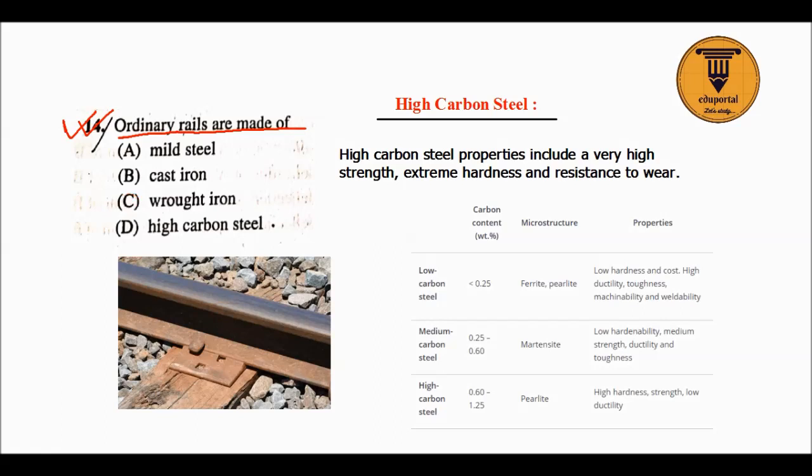So option D will be correct, high carbon steel. Okay, so why high carbon steel? Because it has high hardness, high strength and low ductility. High carbon steel has the properties of very high strength, extreme hardness and resistance to wear, which are required for a railway. Hardness is required, strength is required, and resistance to wear and tear is required. So that's why high carbon steel is the correct answer, and option D is correct.